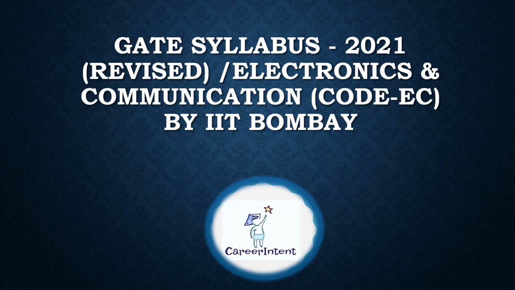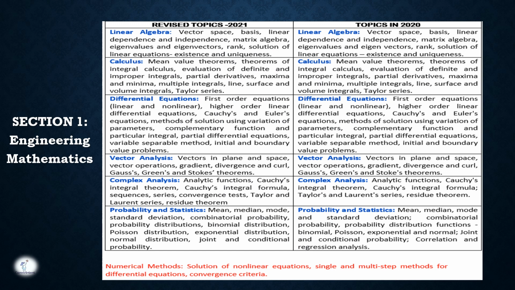each section. Basically, GATE consists of 8 sections: engineering mathematics, network, signals and systems, electronic devices, analog circuits, digital circuits, control systems, communications and electromagnetics. So let's start a step by step comparison according to each section. The first section is engineering mathematics.